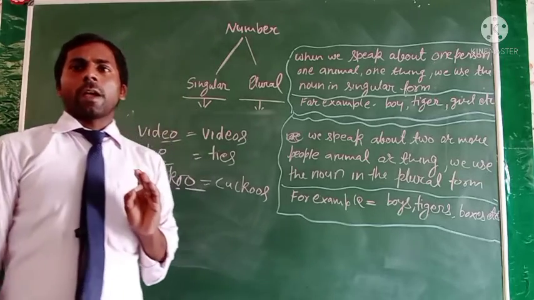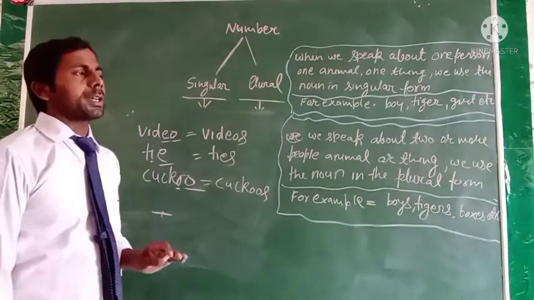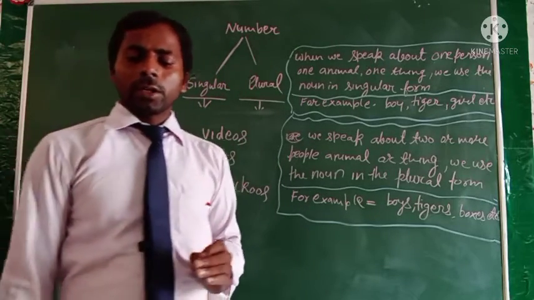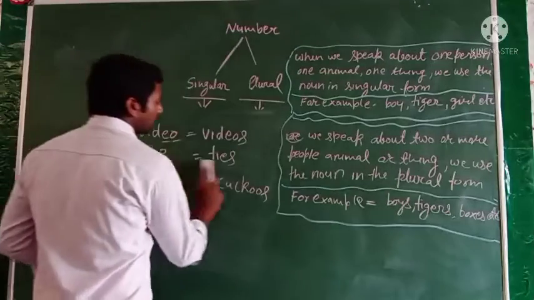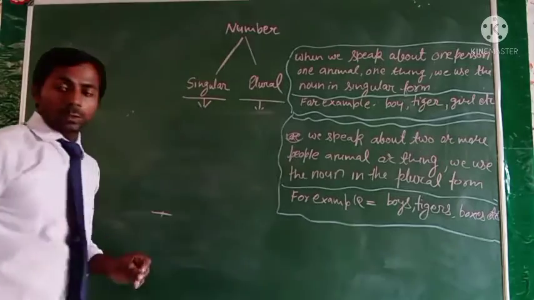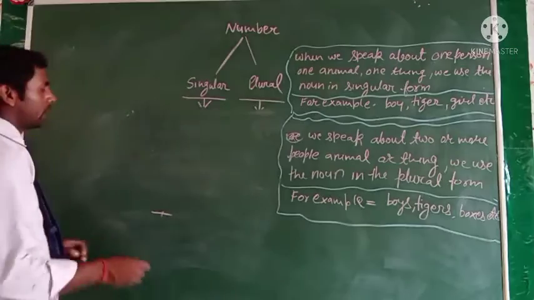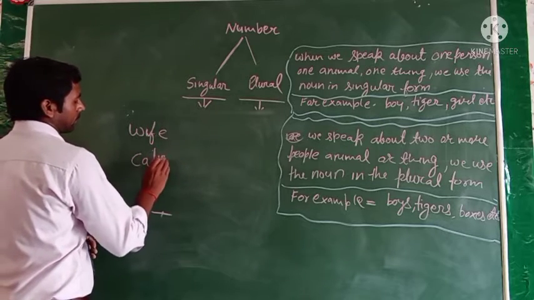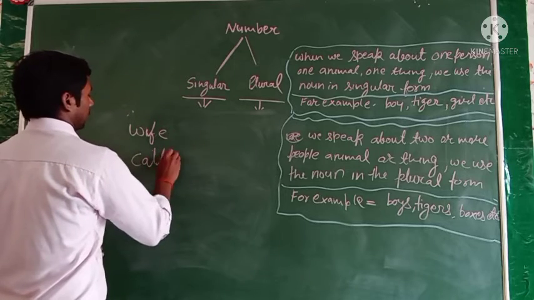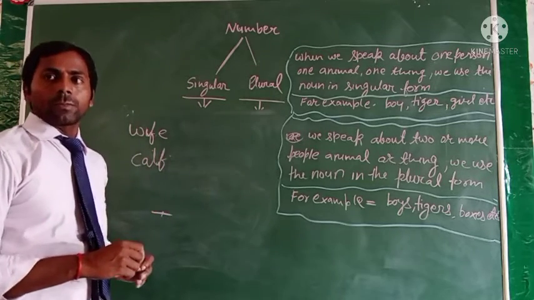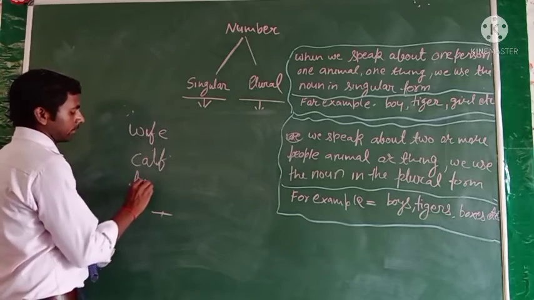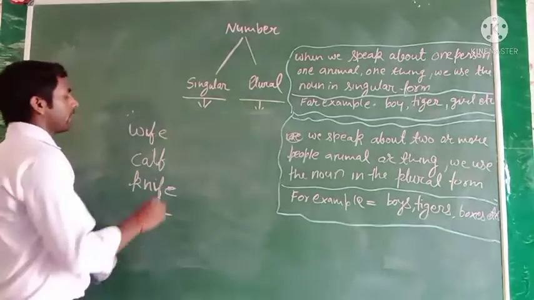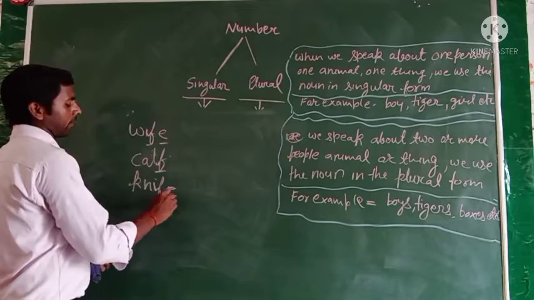Clear? And some of the noun words end in f or fe. Okay, f or fe. Then what will we do there? We can change the f or fe according to their sense. Just examples of the words white, calm, cough, knife. Okay, you can see here are some words that end with f or fe.